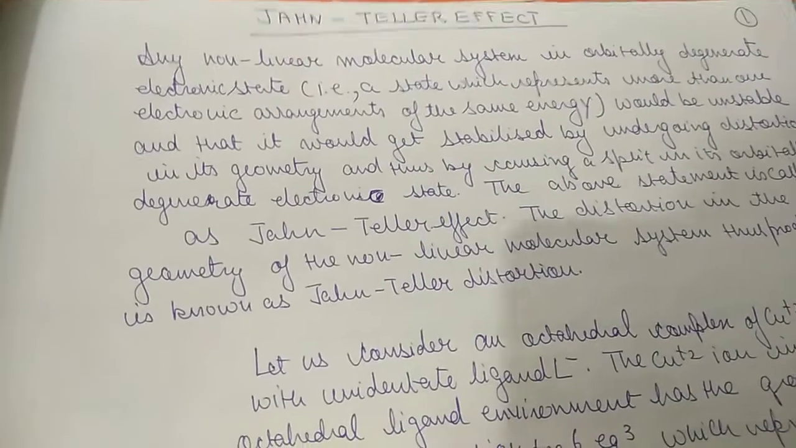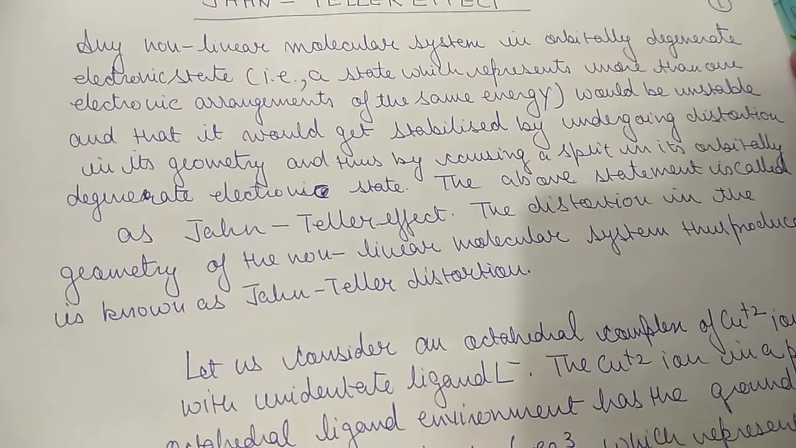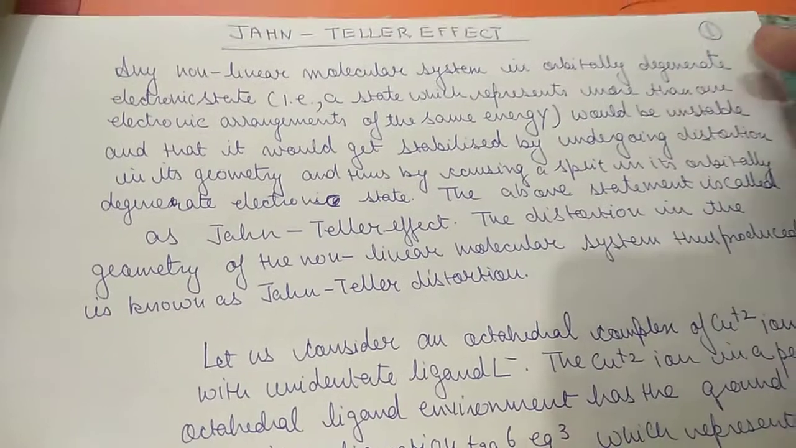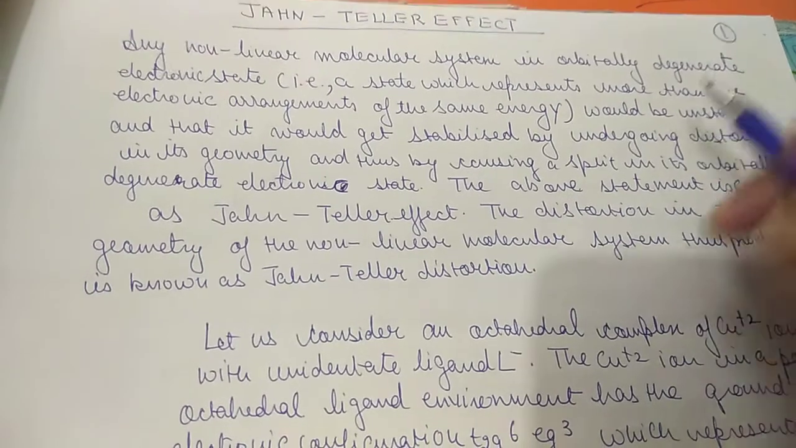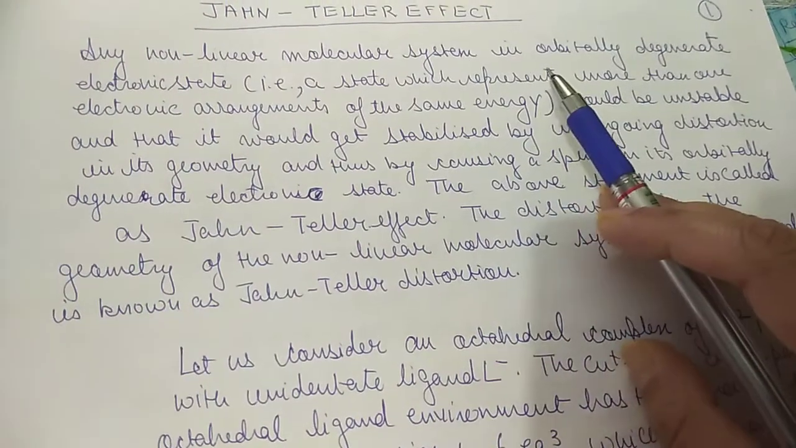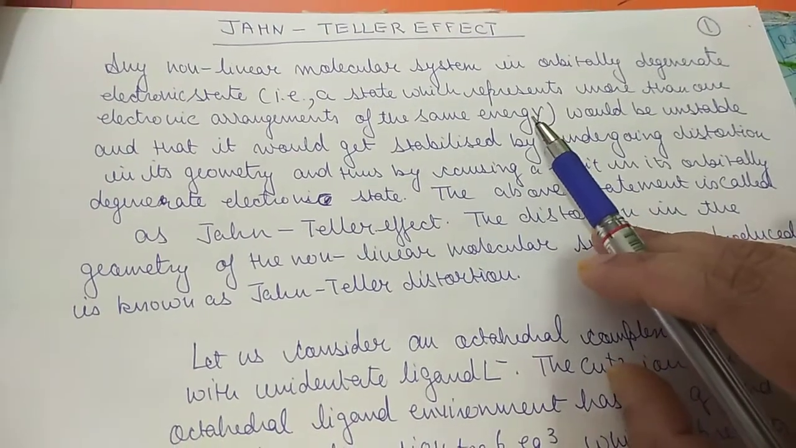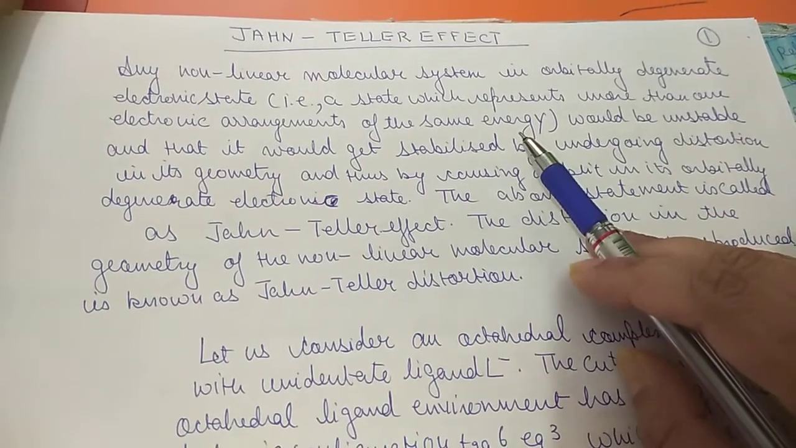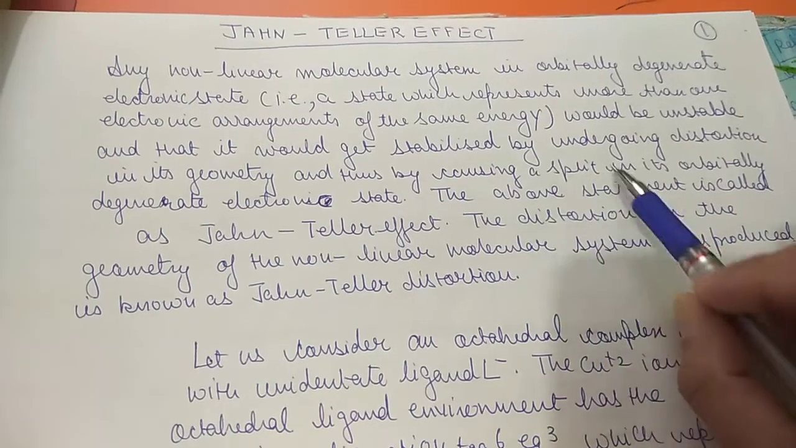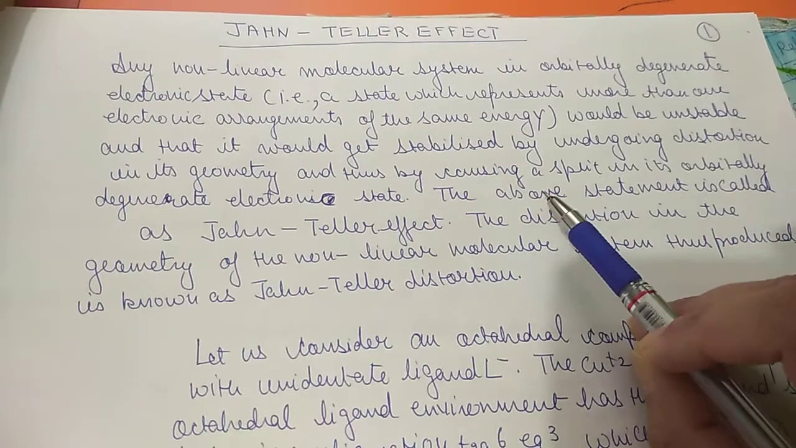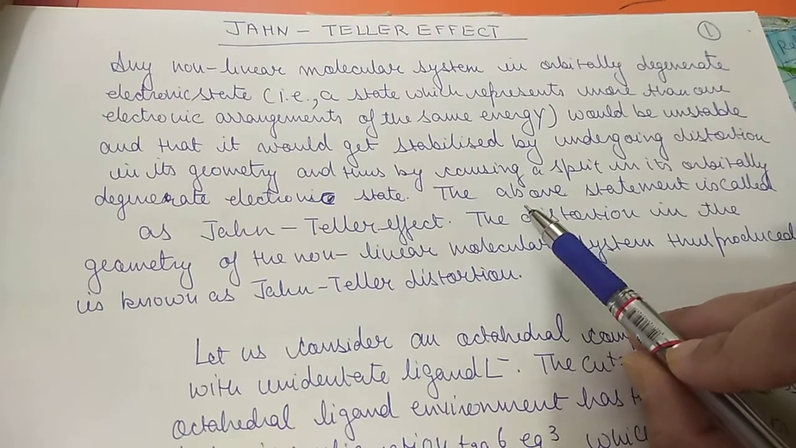So today we will do a very important concept, the Jahn-Teller effect, named after the scientist. Jahn-Teller effect in crystal field splitting, CFSE, crystal field splitting energy. Any non-linear molecular system in an orbitally degenerate electronic state, that is a state which represents more than one electronic arrangement of the same energy, would be unstable, and it would get stabilized by undergoing distortion in its geometry and thus by causing a split in its orbitally degenerate electronic state.